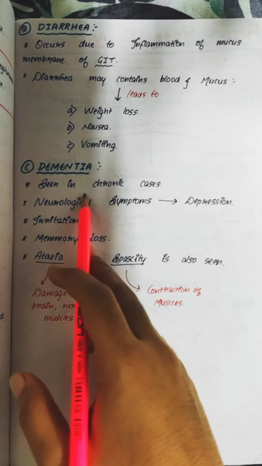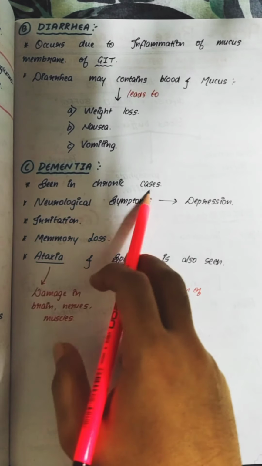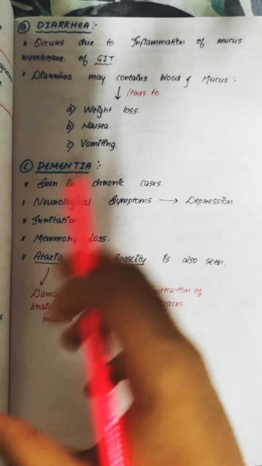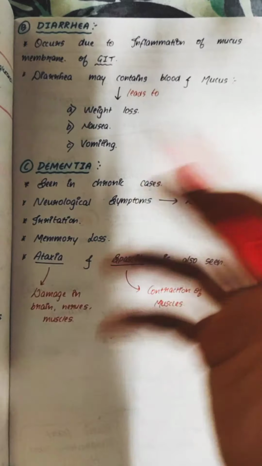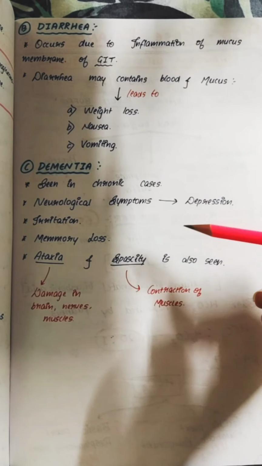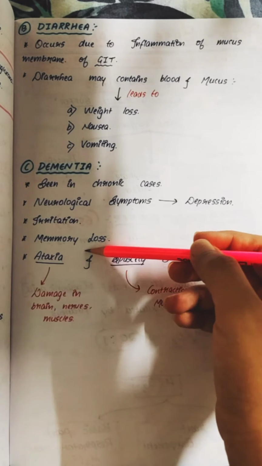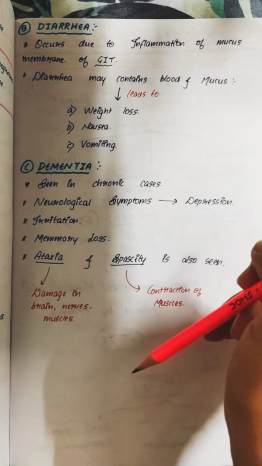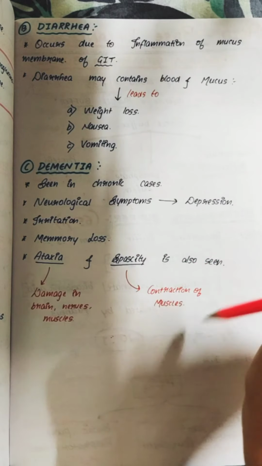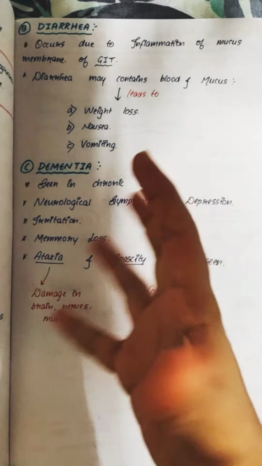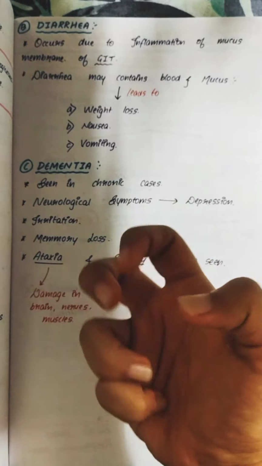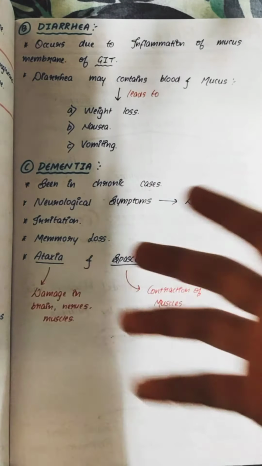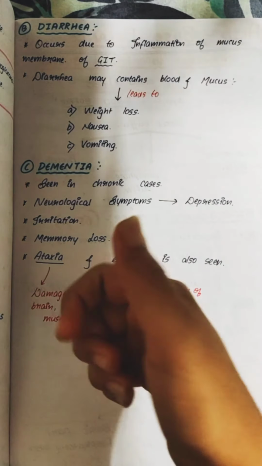So the third D is dementia. It is mainly seen in chronic cases. Neurological symptoms like depression, anxiety, irritability and memory loss, etc. Ataxia and spasticity are also seen. What is ataxia? There will be damage in the brain, nerves and muscles. You can see all these parts getting damaged. And spasticity is nothing but contraction of muscles. You can see there is contraction of your muscles which causes some neurological conditions and irritation, anxiety in your body.